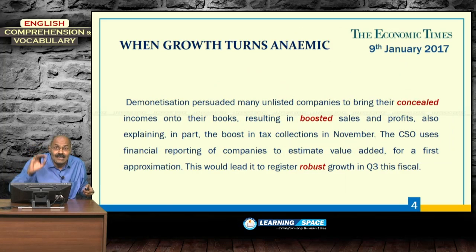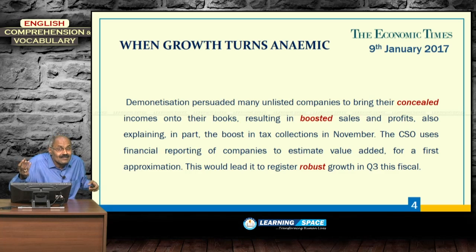The next sentence is: demonetization persuaded many unlisted companies. Unlisted companies means companies which are not listed in the stock exchanges. When companies are listed in the stock exchanges, the possibility of concealed income will be less. But when companies are unlisted, there will be the possibility of hidden income, parallel economy, concealed income.